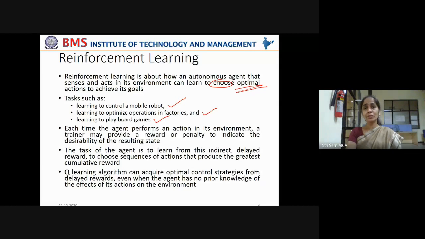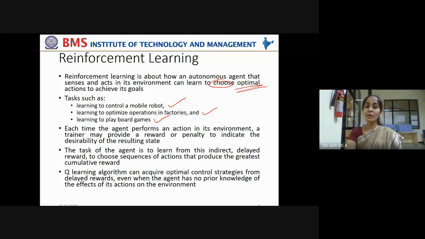Now, each time the agent performs an action in its environment, a trainer may provide a reward or penalty to indicate the desirability of the resulting state. Sometimes the environment itself will give it direct feedback. Sometimes it will get indirect feedback from the trainer in the environment.